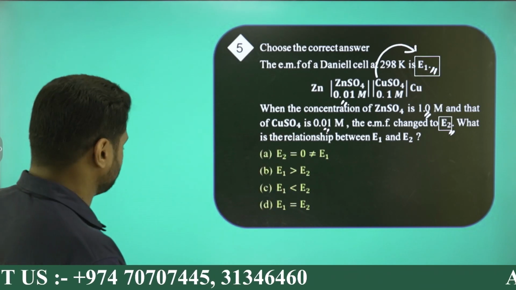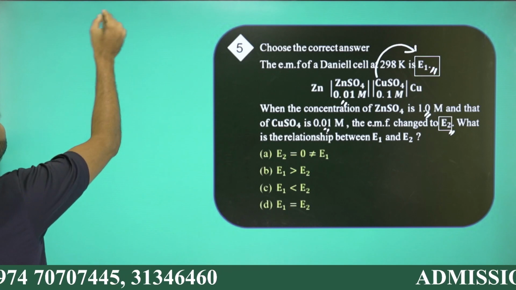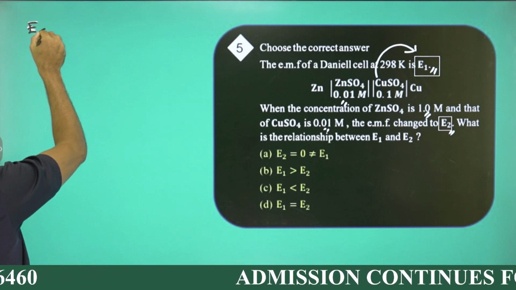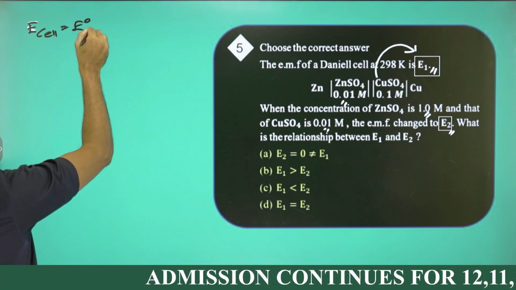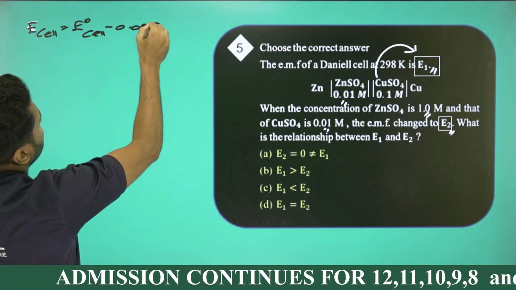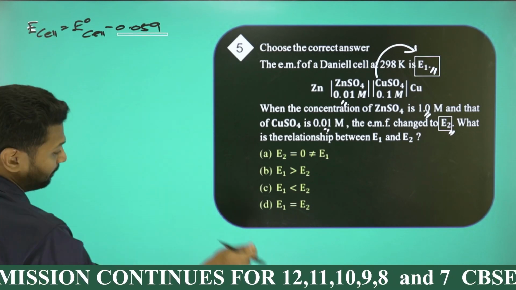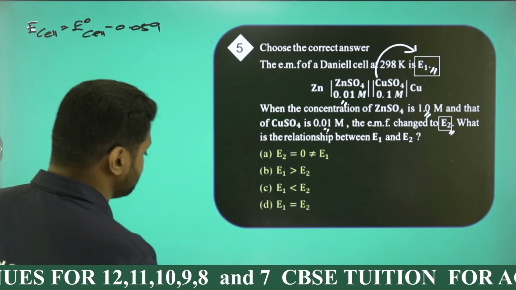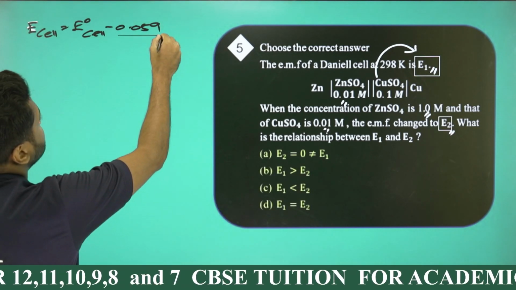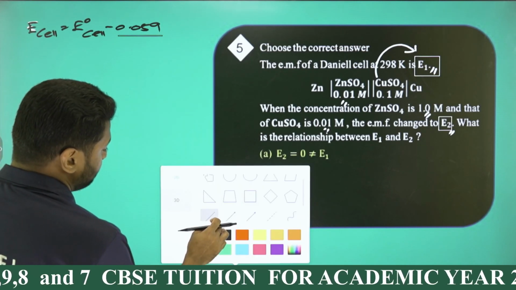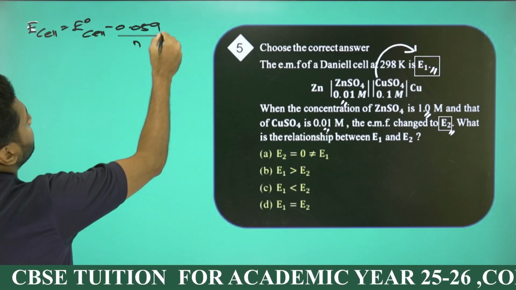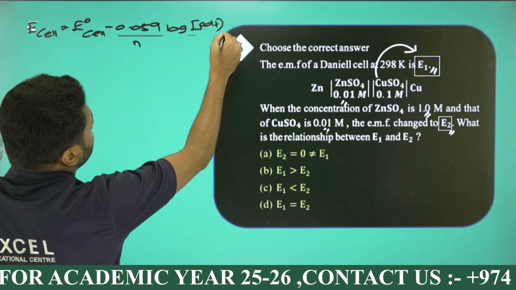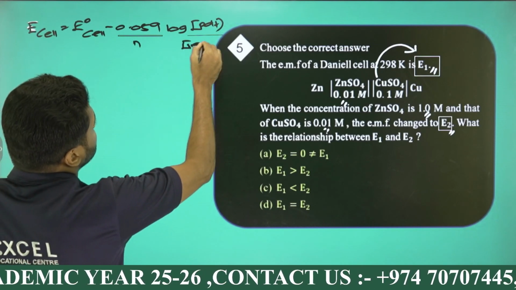As you know, as per the Nernst equation, the cell potential E cell will be given by the formula E cell equals E0 cell minus 0.059 by n, because the temperature is given to be 298, log of concentration of product by concentration of reactant.